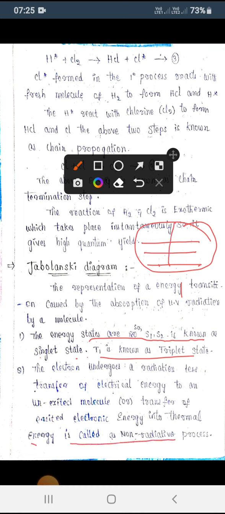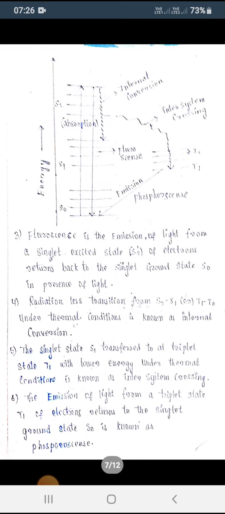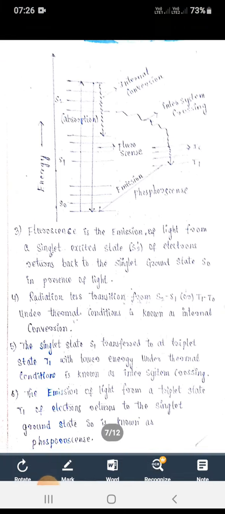We call it a non-radiative process. So when the electron goes from the ground state to the excited state under heating conditions, we call it a non-radiative process. So this is nothing but the Jablonski diagram.